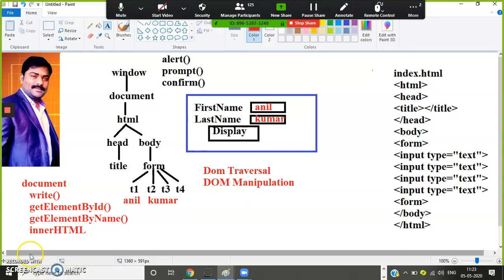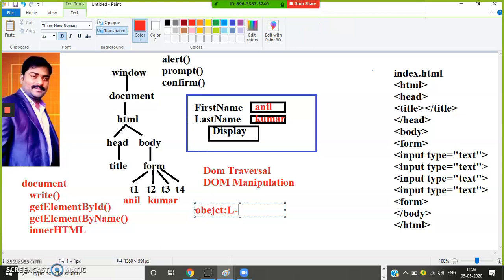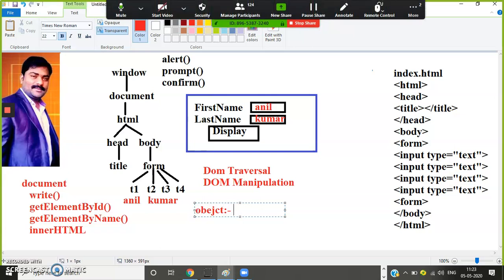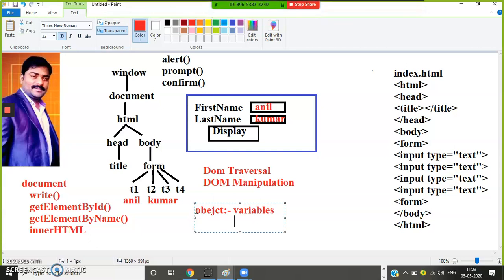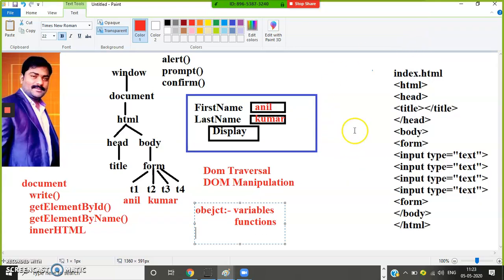First of all, you must know what an object is. An object consists of variables and functions, or methods. The variable's purpose is to store the value. The function's purpose is to perform operations. Did you understand? I hope you understood. All HTML elements will be converted into JavaScript objects. Then only can you perform operations on those elements.